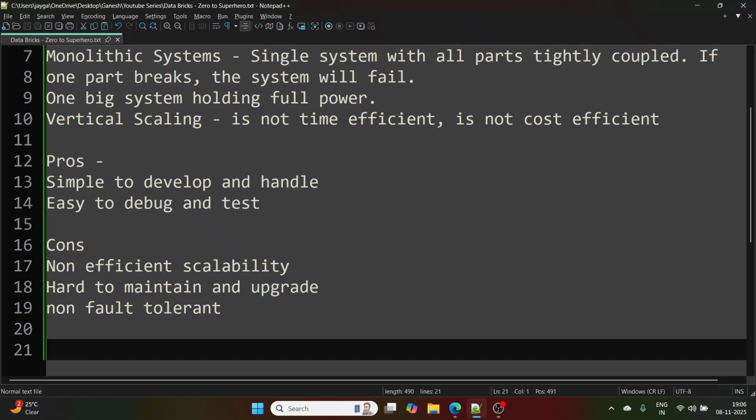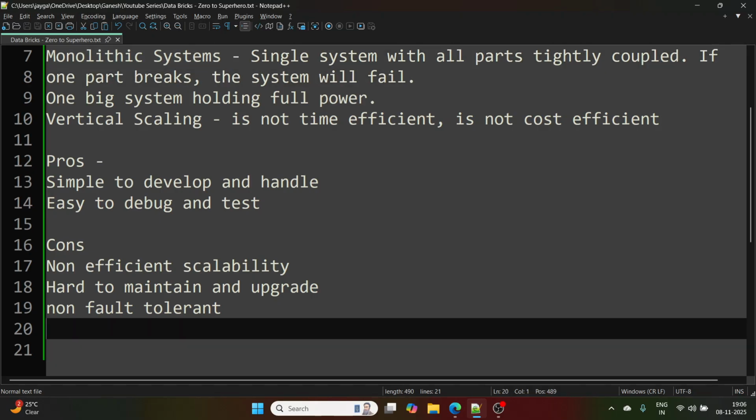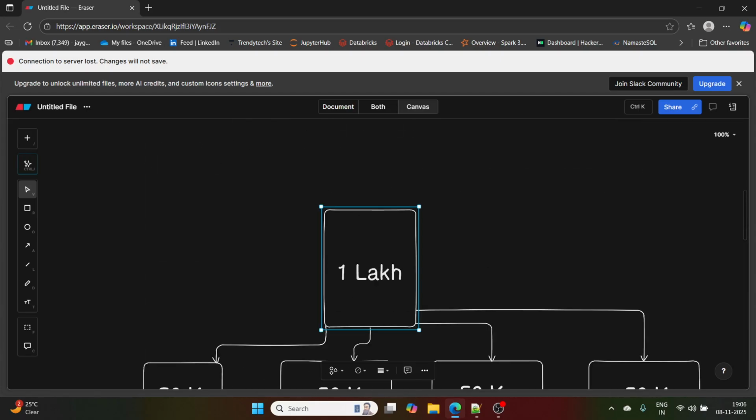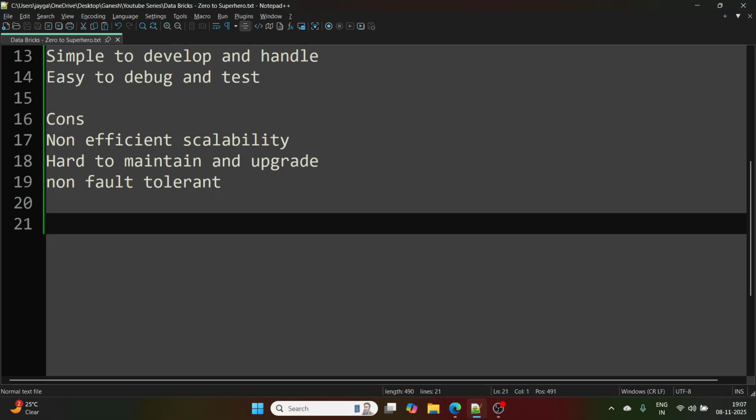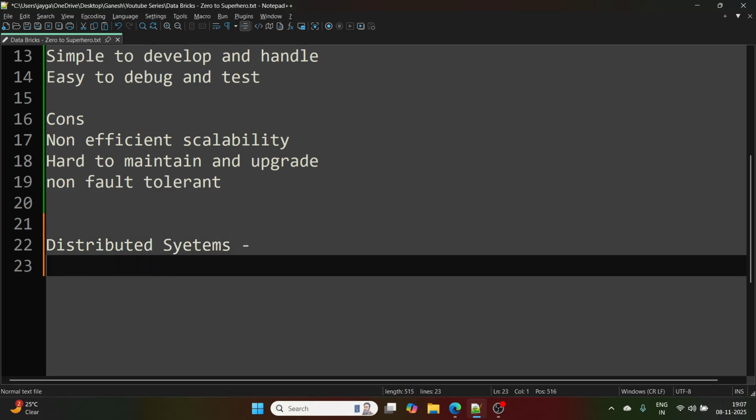Please note, whatever technology upgrades are happening, it is because of some issues in the current system. So the monolithic system has some issues, and they started working on distributed systems.